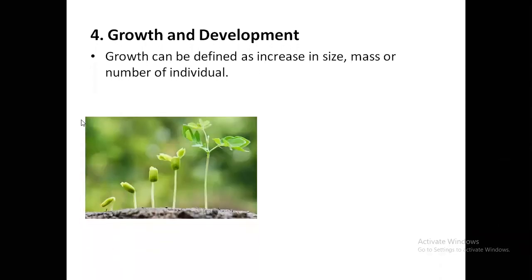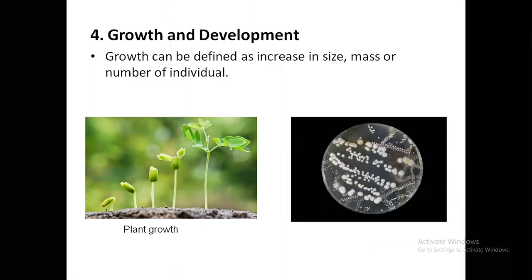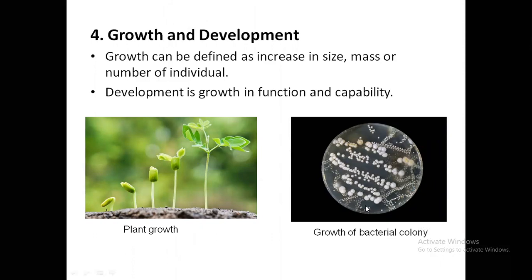Now, as you can see, a plant is growing, it is developing, right? From a seed, it germinates to form a plantlet first, then it develops into a complete plant. This is plant growth. In case of bacteria, it forms small colonies. As you can see here, they are not developing in size, they are actually developing in number. So that is called growth in case of bacteria. So growth can be defined as an increase in size, mass, or number of the individual. Growth and development, remember students, is a property of living organisms. It is not seen in case of non-living organisms, right?